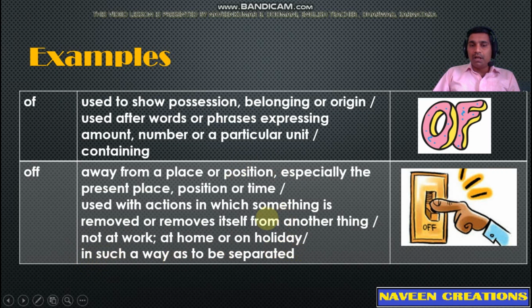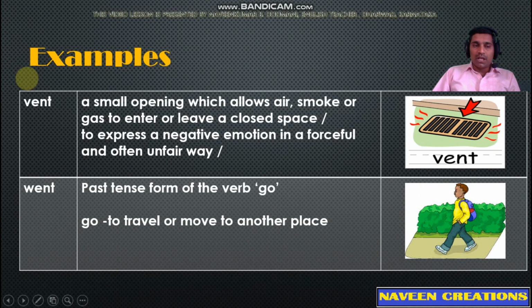So students should be very careful while filling these words in the blanks in the examination when they come across the question on homophones. Next words are "vent" and "went".